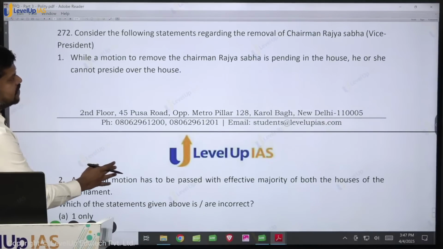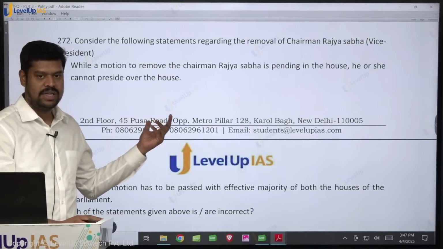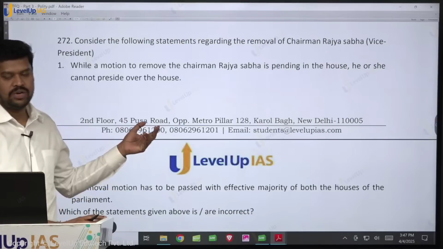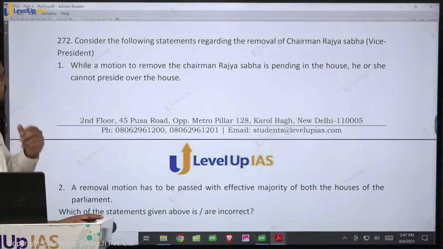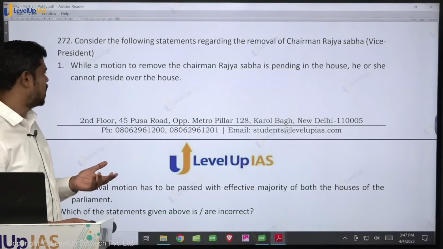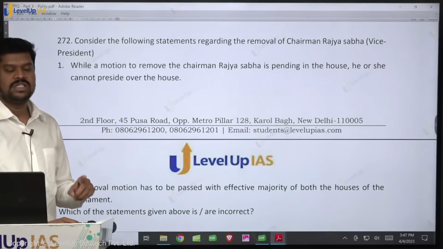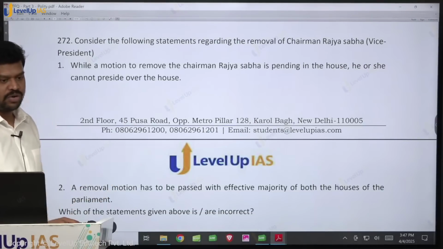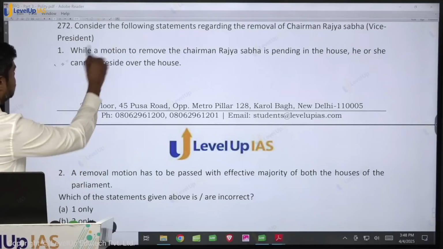Consider the following statements regarding the removal of the chairman of Rajya Sabha. Again very important, because there is a notice that the opposition was trying to introduce with regard to the removal of the Rajya Sabha chairman, that is none other than the vice president. While a motion to remove the chairman of Rajya Sabha is pending in the House, he or she cannot preside over the House. Is it true? Once a notice is admitted, the chairman cannot preside over the House. So the deputy chairman will preside. Therefore this particular statement is correct.